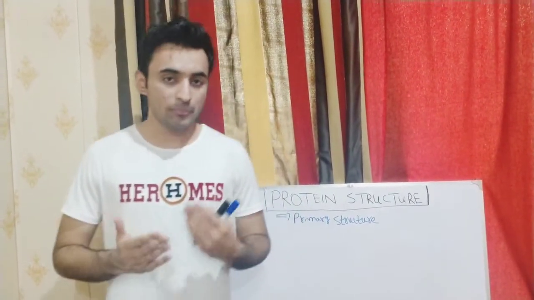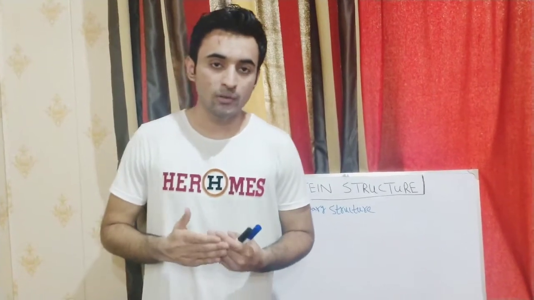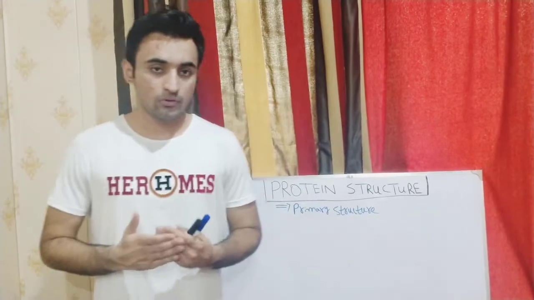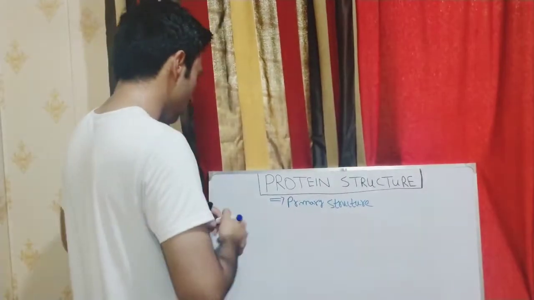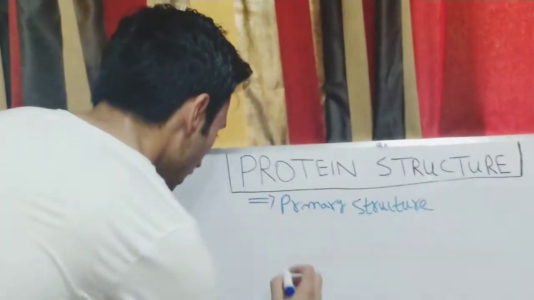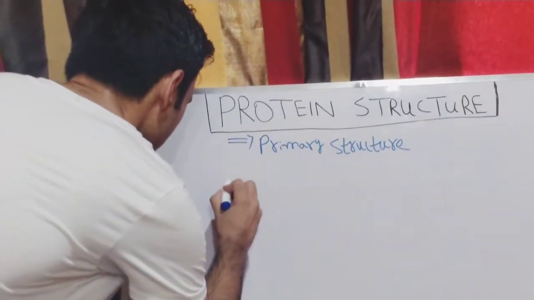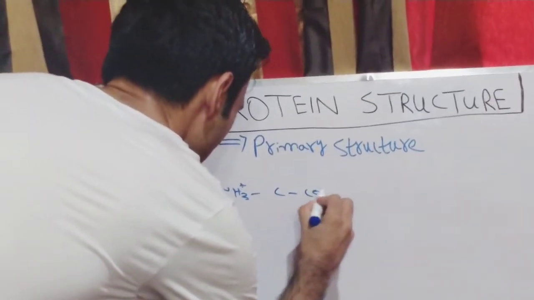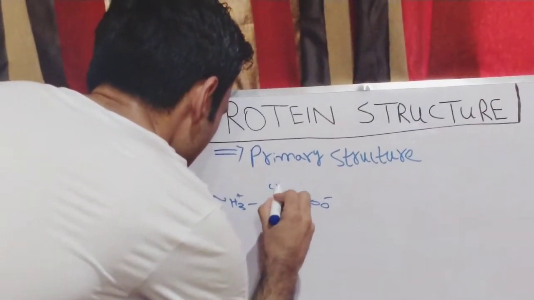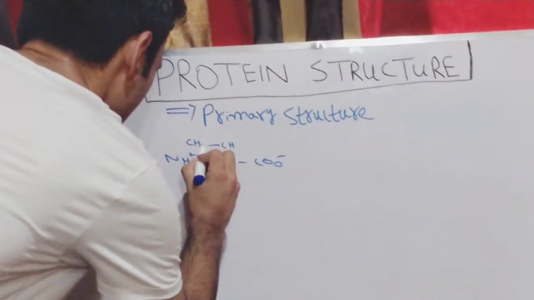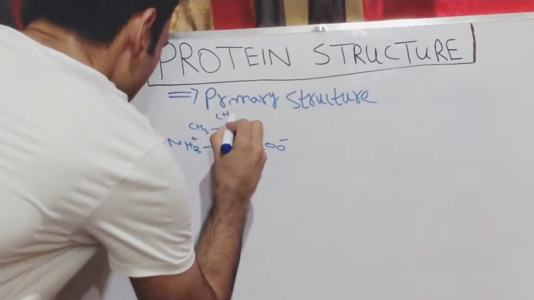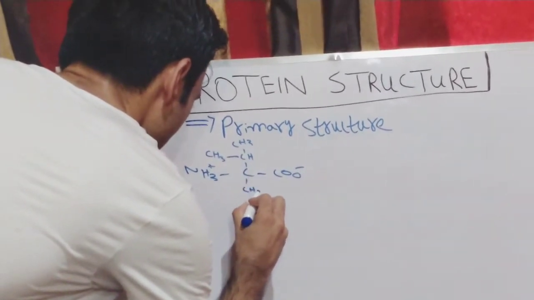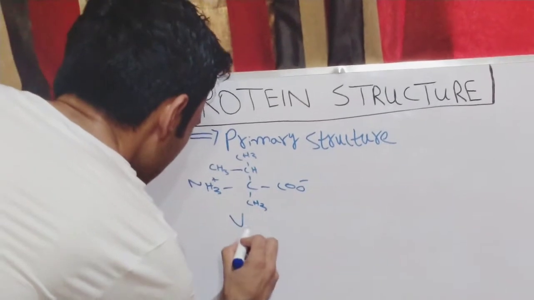To explain the peptide bond, I would like to give the example of the valyl alanine compound. So, making the structure of valyl alanine. First of all, I would like to make the structure of valine. You can see this is the valine compound.